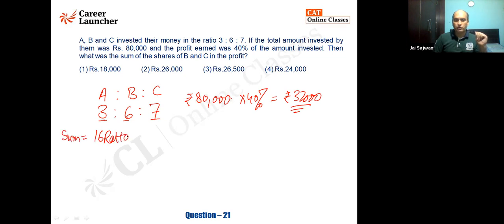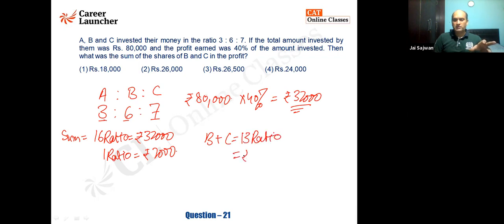is 16 ratio, which is equal to rupees 32,000. So one ratio comes out to be 2,000. Fine. I want B and C, that is 6 plus 7, which is 13 ratio, which comes out to be 26,000. So yes, the second option is the correct answer.